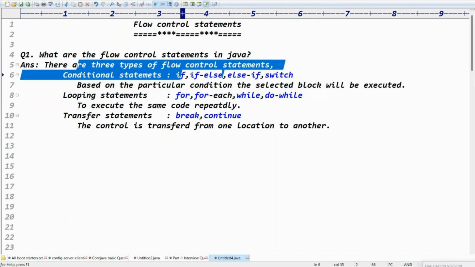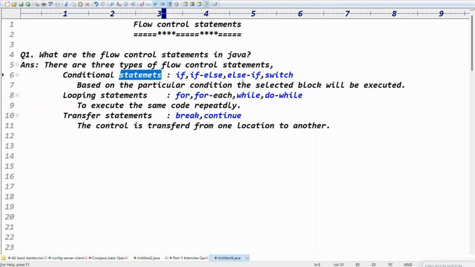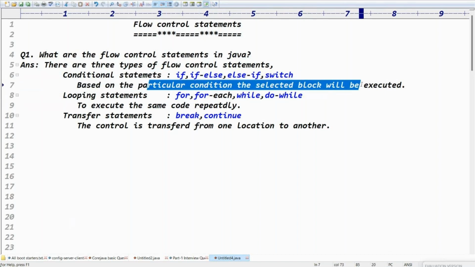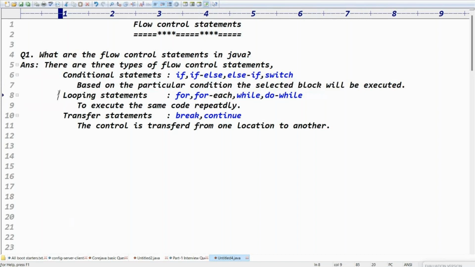There are three types: conditional statements, if else, else if, and switch, where based on the particular condition the selected block will be executed. Second is the looping statements: for, for each, while, and do while, to execute the same code repeatedly. Third is transfer statements: break and continue, where the control is transferred from one location to another location.